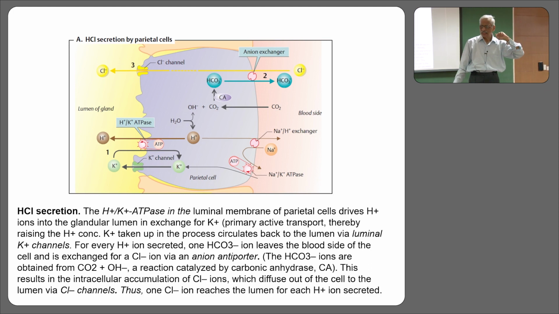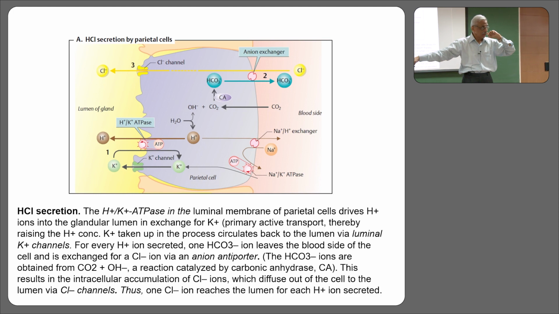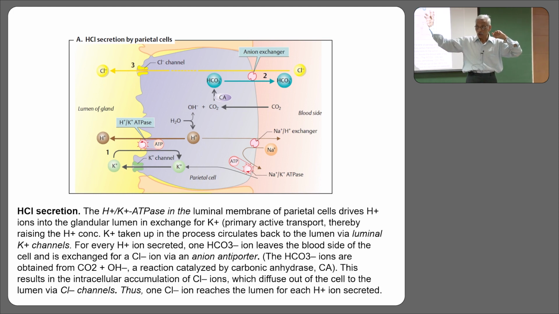But I will say here that whereas the hydrogen ion is a product of my interest, why is it a product of my interest? Because the pepsin enzyme, which will come from pepsinogen, which will come from chief cells, can act at pH 2.5.